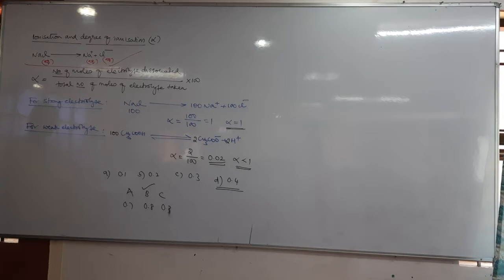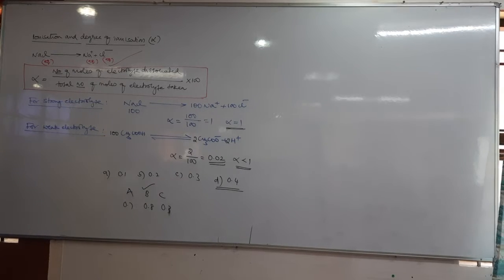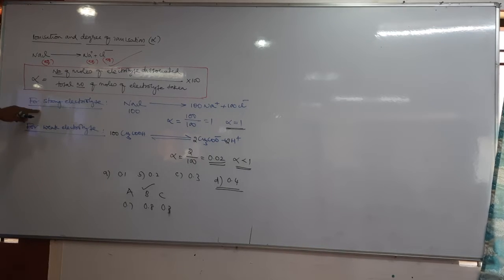The ratio of the number of moles of electrolyte dissociated to the total number of moles of electrolyte taken is called degree of dissociation or ionization. So take the formula, take these two examples.